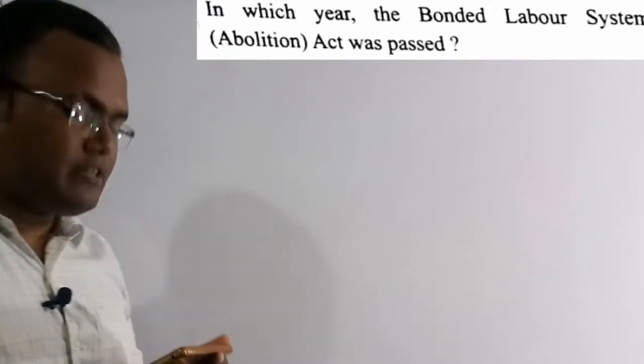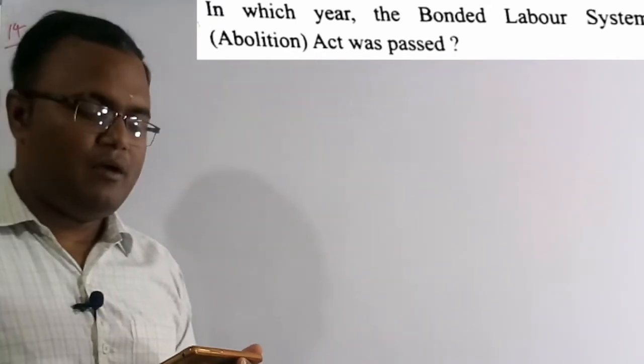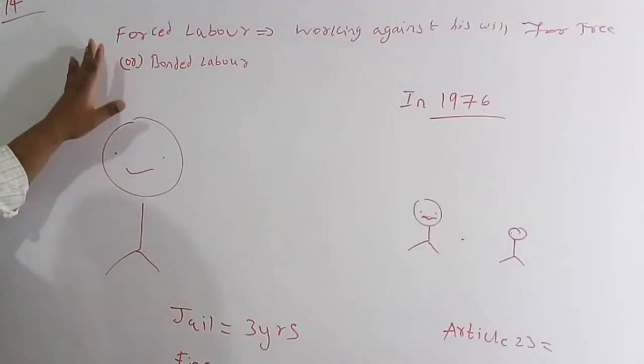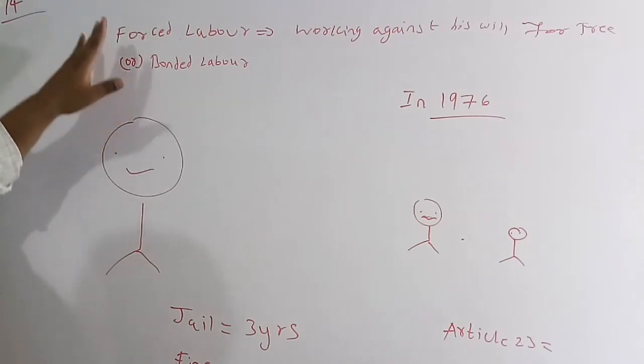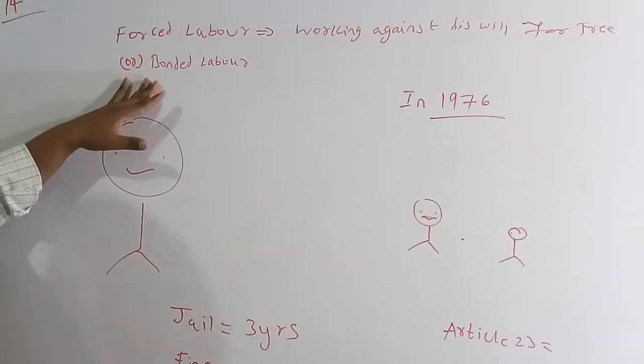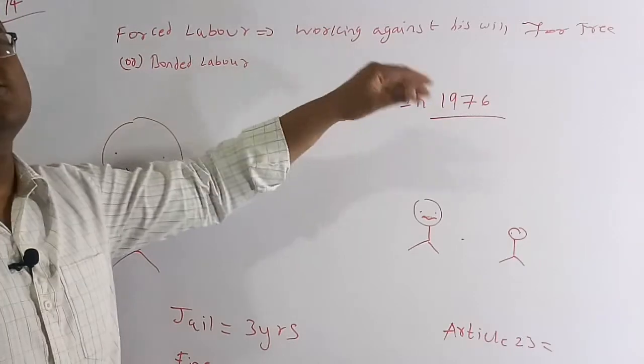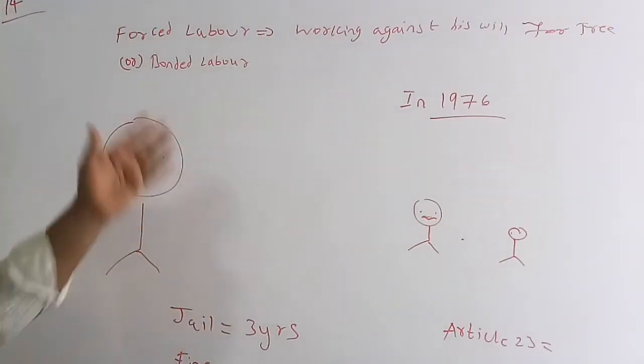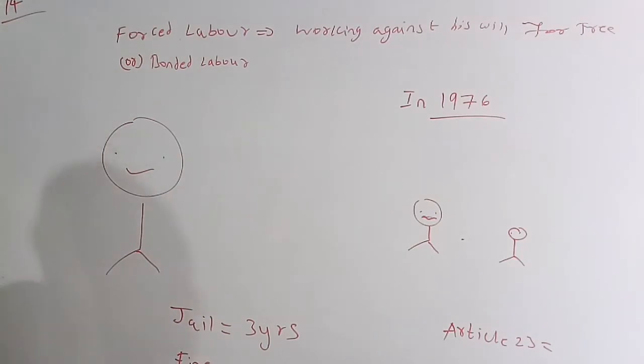In the year 1976, the Bonded Labor System Abolition Act was passed. So let's discuss some more facts about this. I will discuss some of the important facts of forced labor or bonded labor. The meaning of forced labor or bonded labor is working against one's will for free. That is the true meaning of forced labor or bonded labor.